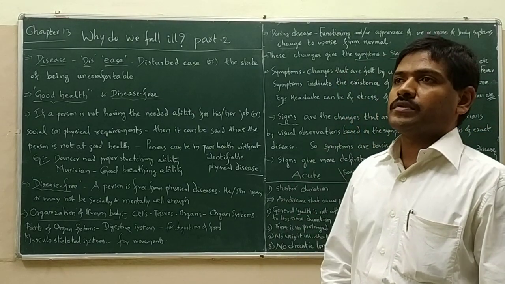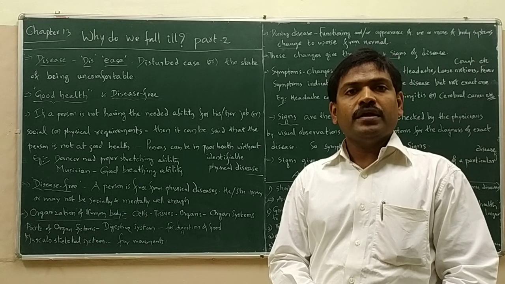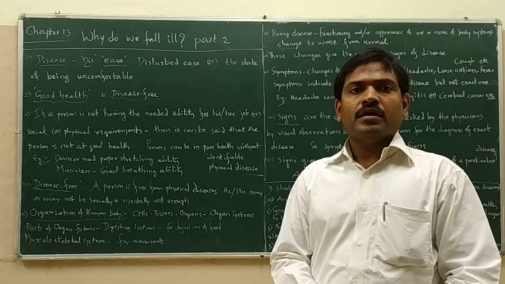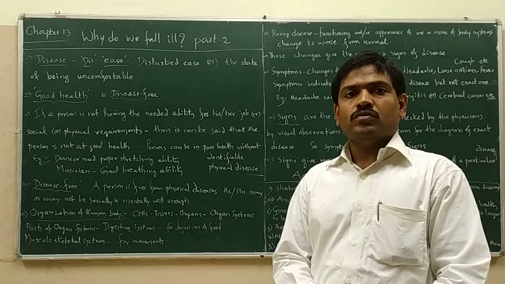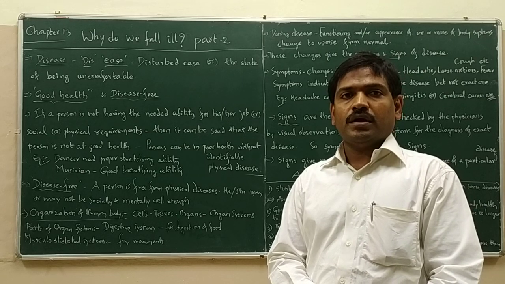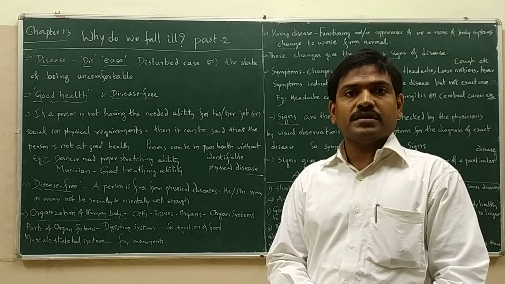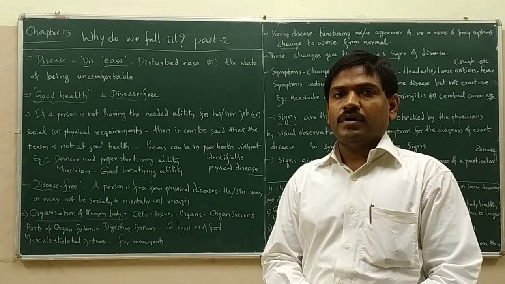Good morning, students. In the last class from the chapter Why Do We Fall Ill, we have learned what is health, how the health can be spoiled, and what are various factors that are needed to maintain good health.